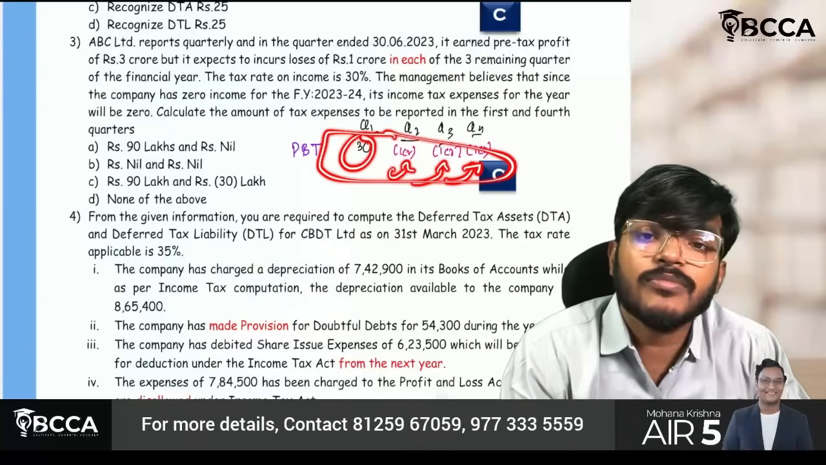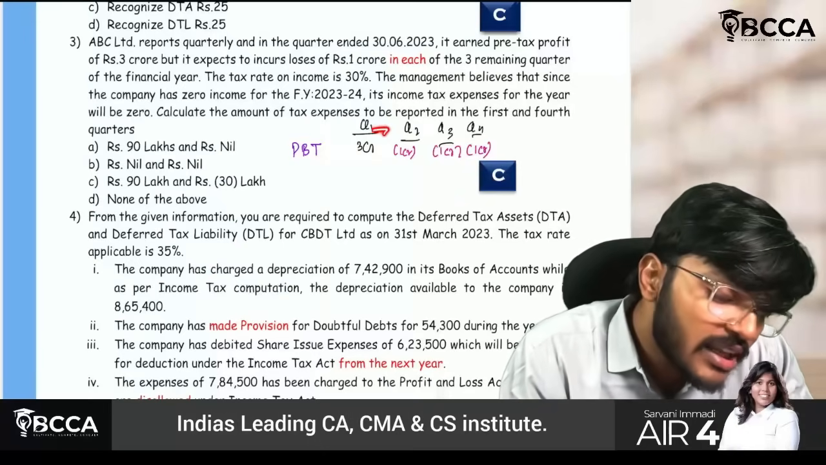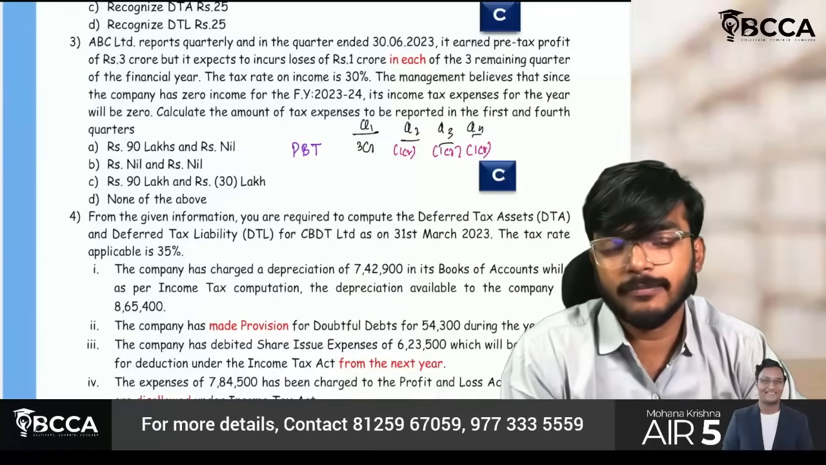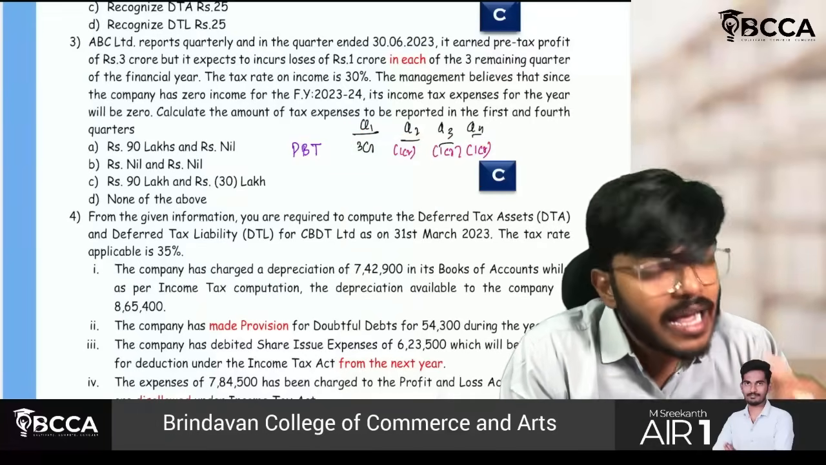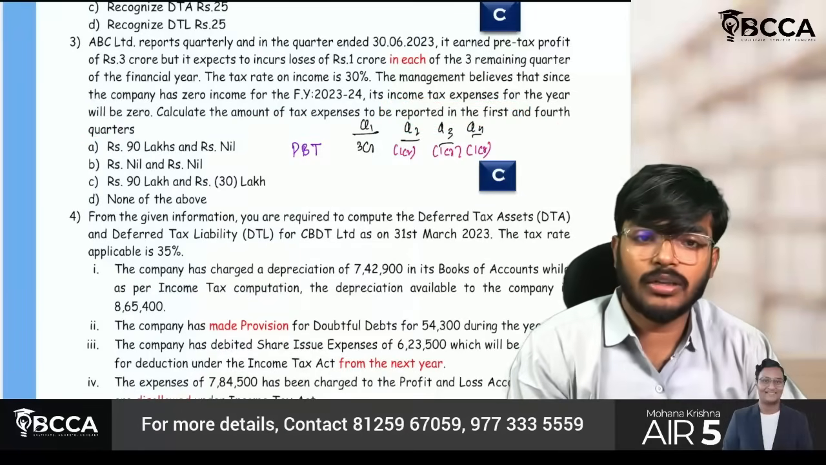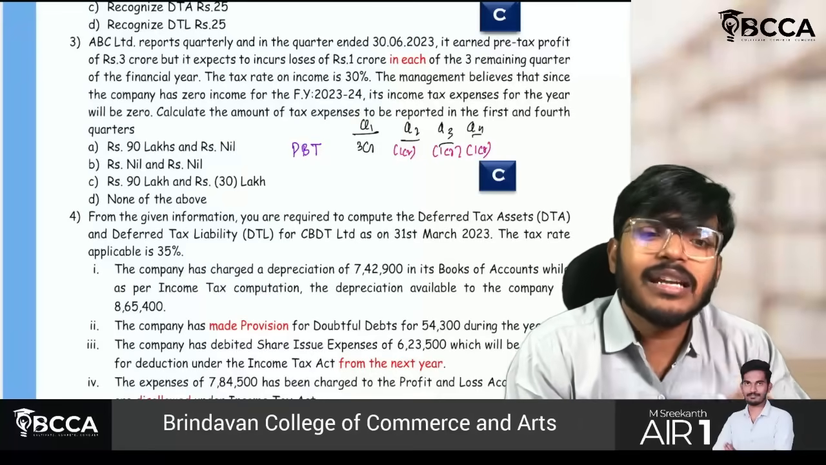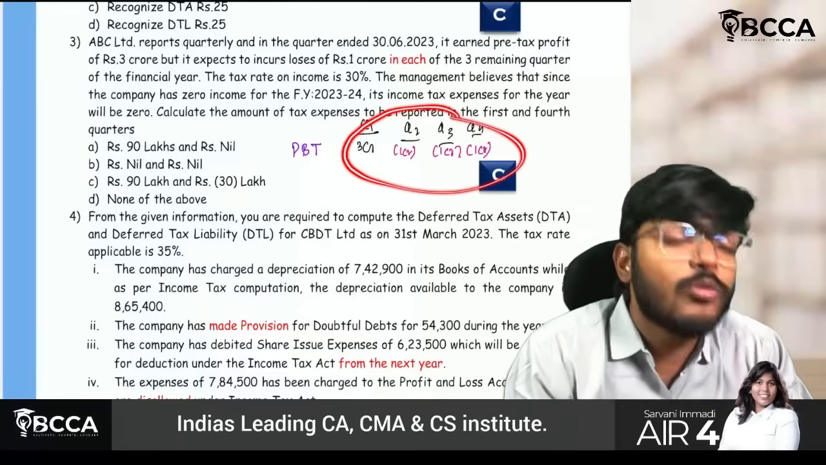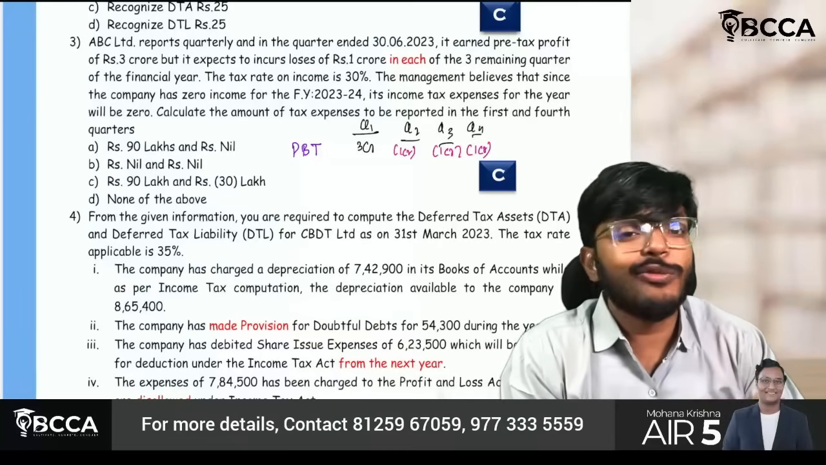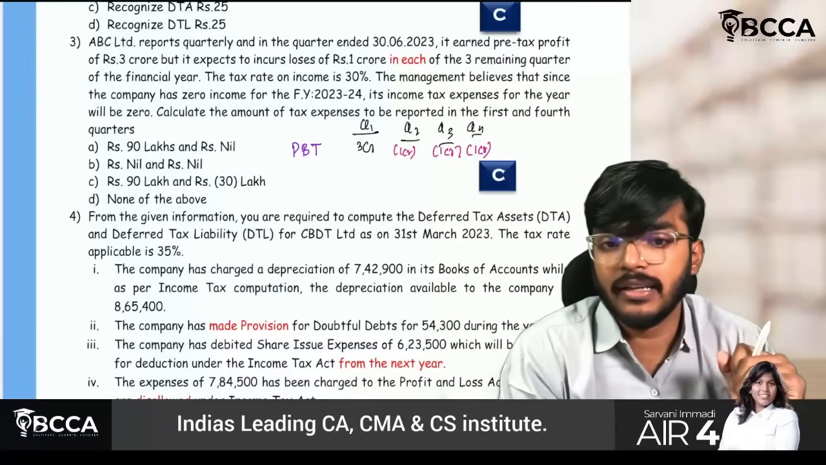So what is the total income? Zero. They are saying our total income is anyways zero. Therefore, there is no need for us to book the tax expense. They are asking you to calculate the amount of tax expense to be reported in the first and the fourth quarter. The company is saying, in quarter 1 we got 3 crores, but we are estimating that for all 4 quarters put together we will be getting losses only. So we will not create any tax expense.